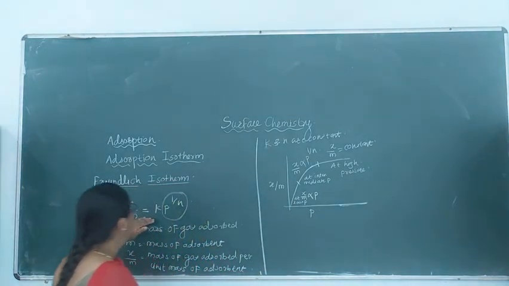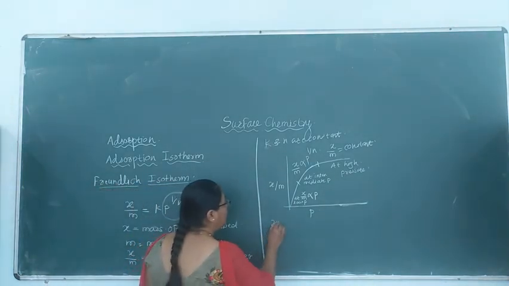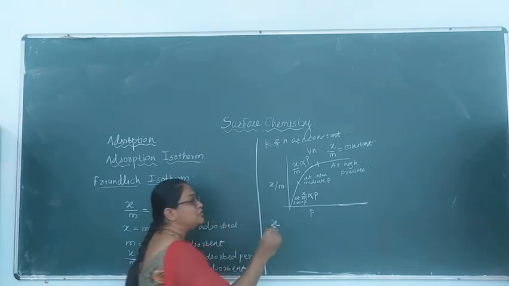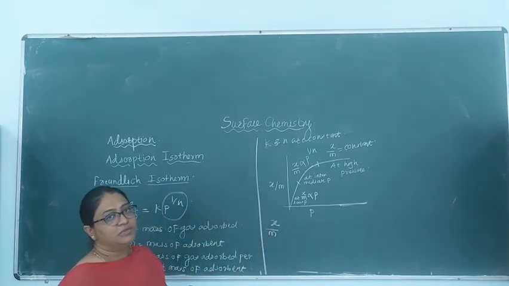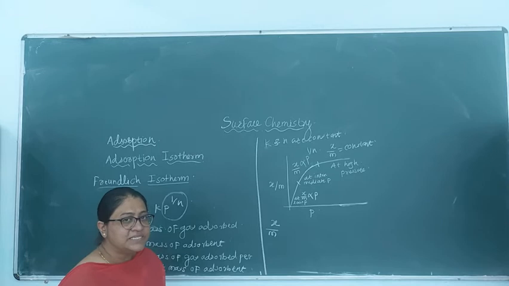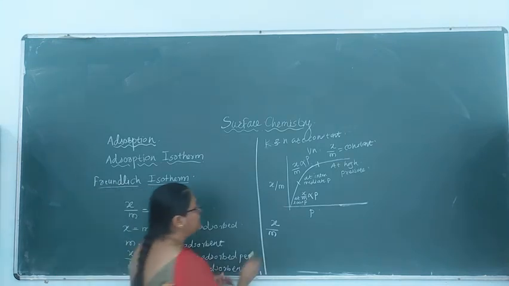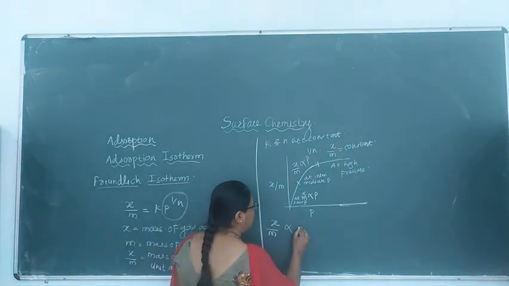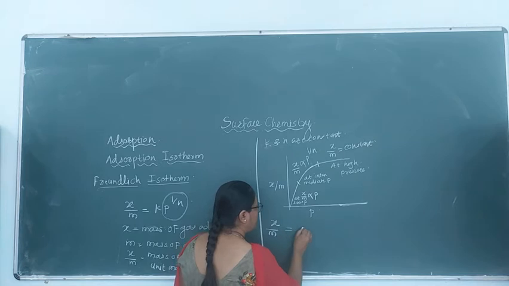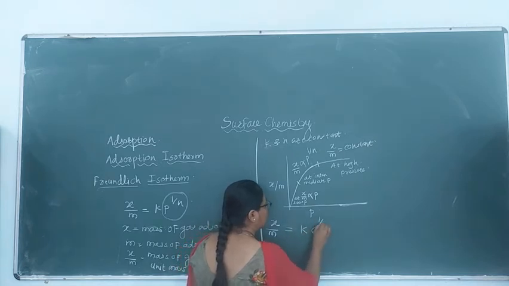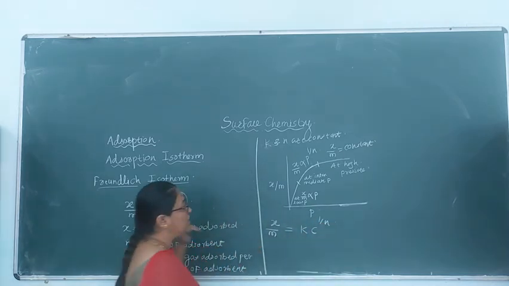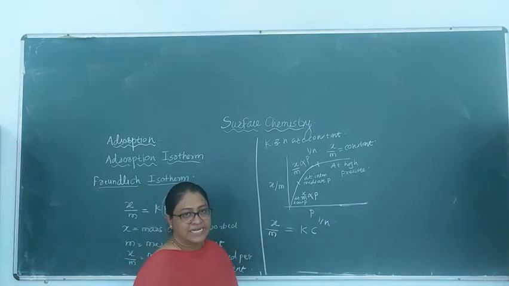If we write the relation for a solid and solution system, that means a solute which adsorbs on the solid surface, then x by m is equal to k into c raised to 1 upon n. Instead of pressure, we just substitute the concentration term.